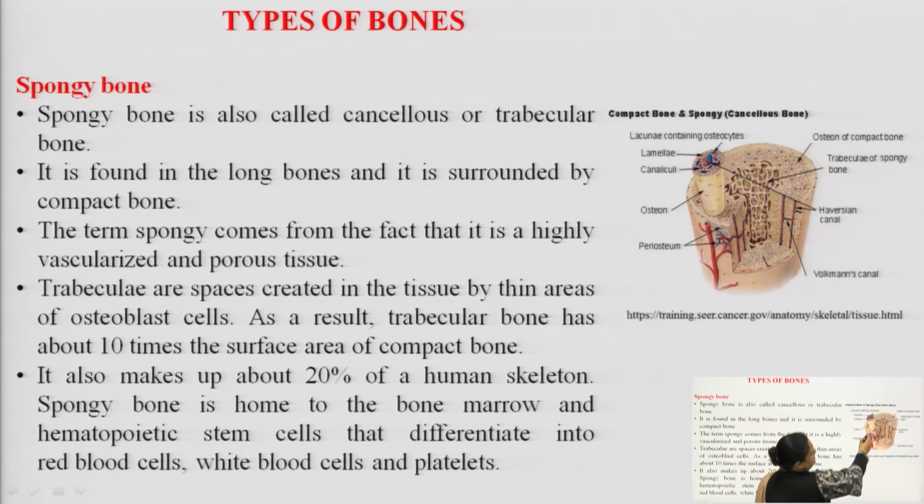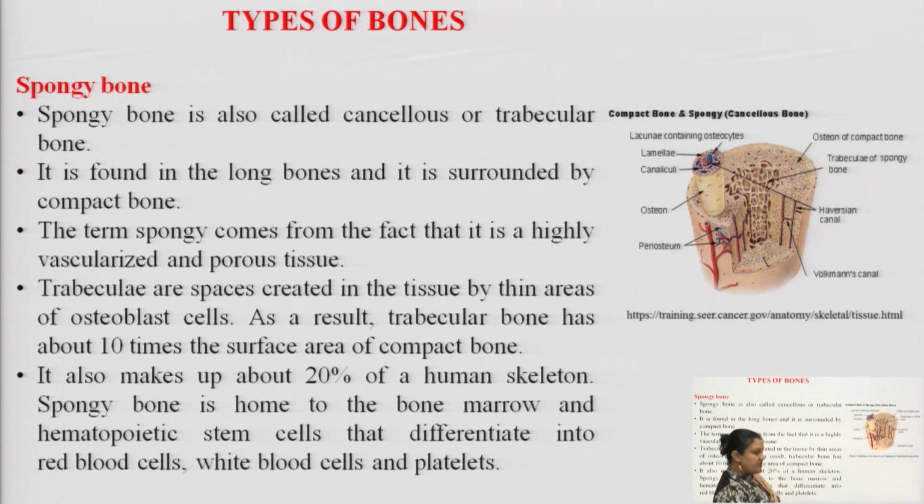One enlarged picture of an osteon, which is composed of canaliculi, and beneath this, the outer bonding, we have lamellae and lacunae containing the osteocytes.